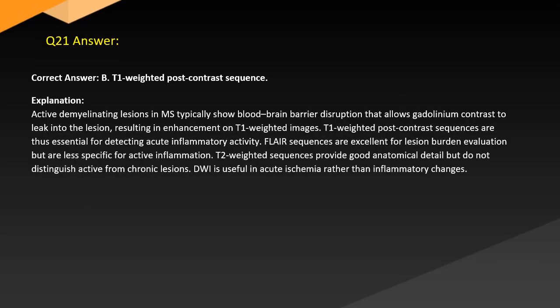Answer. Correct answer B. T1-weighted post-contrast sequence. Explanation. Active demyelinating lesions in MS typically show blood-brain barrier disruption that allows gadolinium contrast to leak into the lesion, resulting in enhancement on T1-weighted images. T1-weighted post-contrast sequences are thus essential for detecting acute inflammatory activity. FLAIR sequences are excellent for lesion burden evaluation but are less specific for active inflammation. T2-weighted sequences provide good anatomical detail but do not distinguish active from chronic lesions. DWI is useful in acute ischemia rather than inflammatory changes.